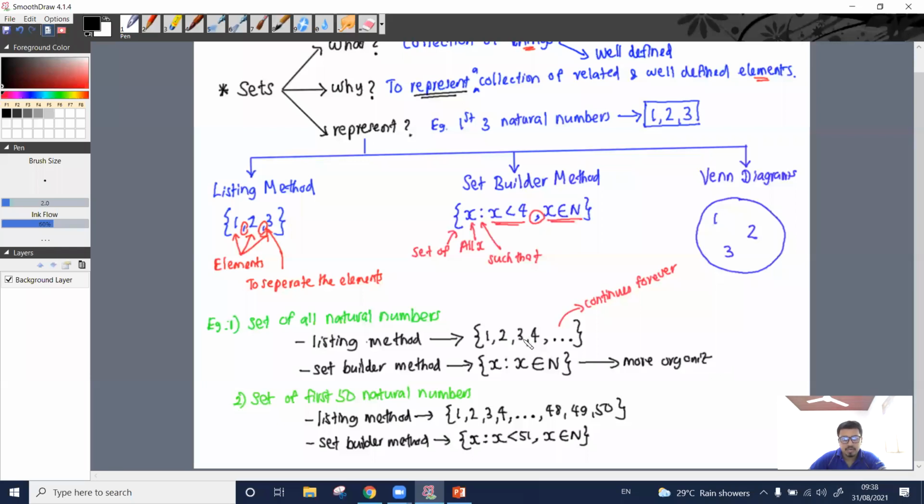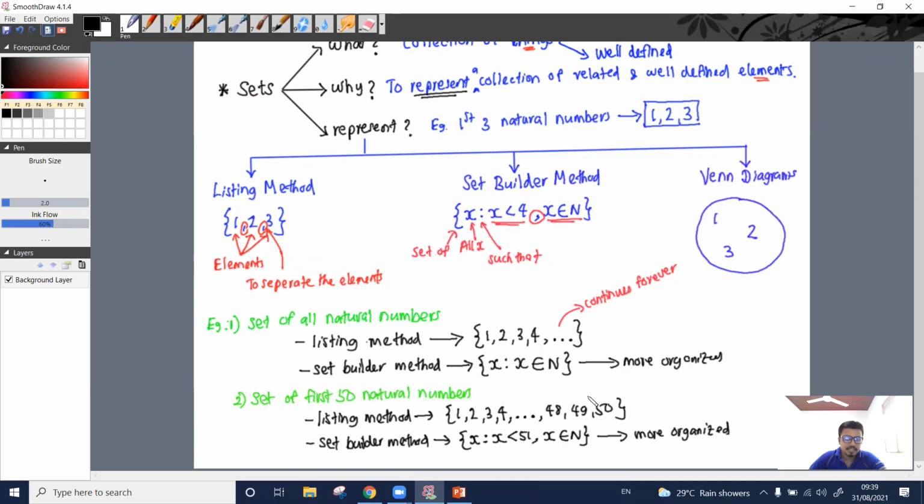This is more organized than this. Here also in this example, if we represent this set using the set builder method, it looks more organized.